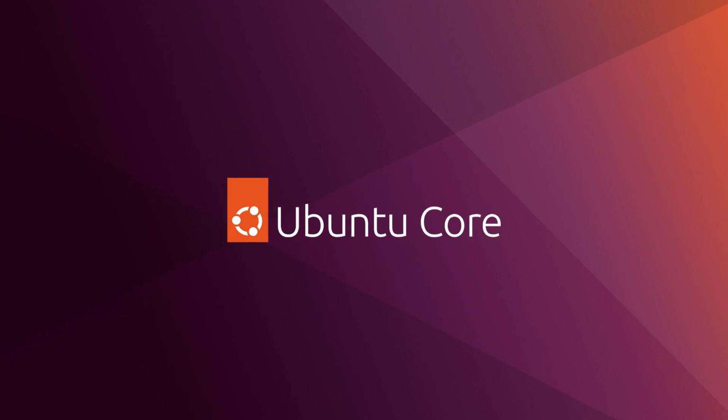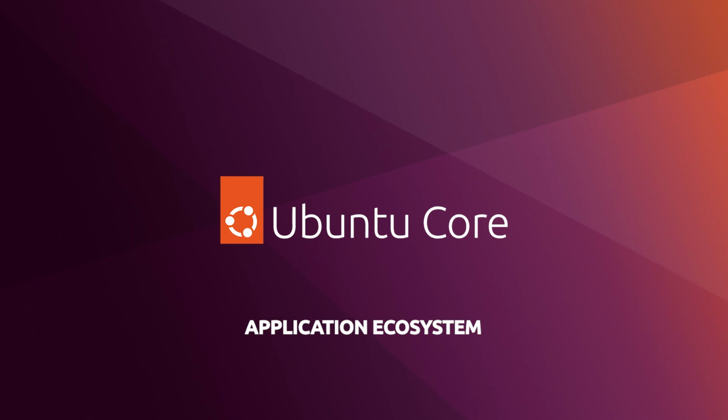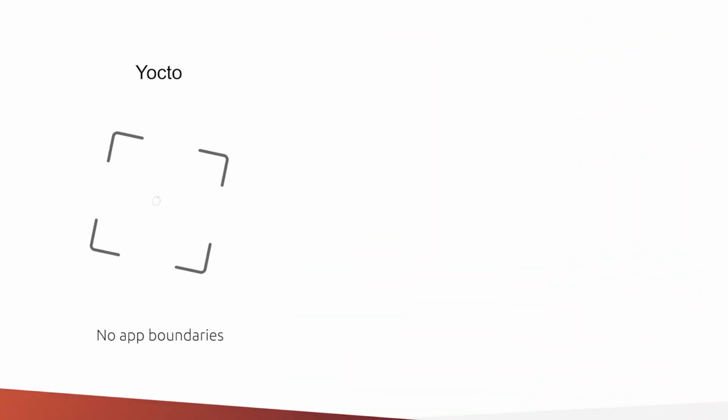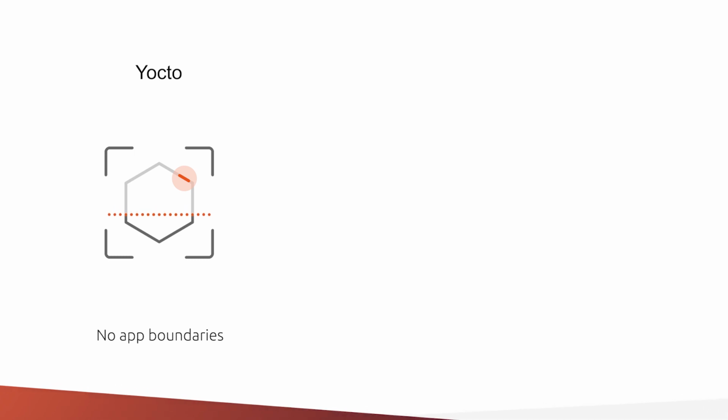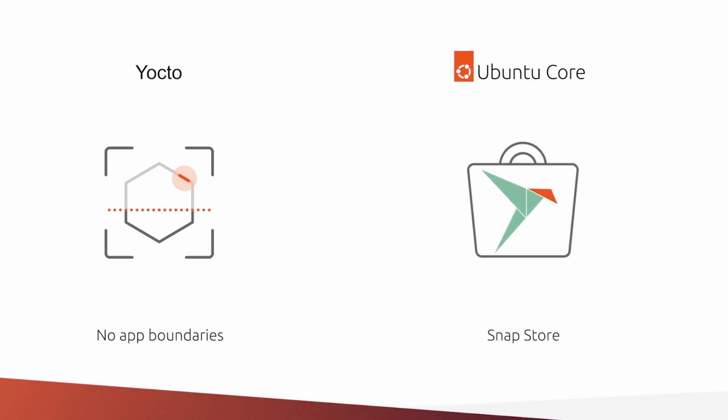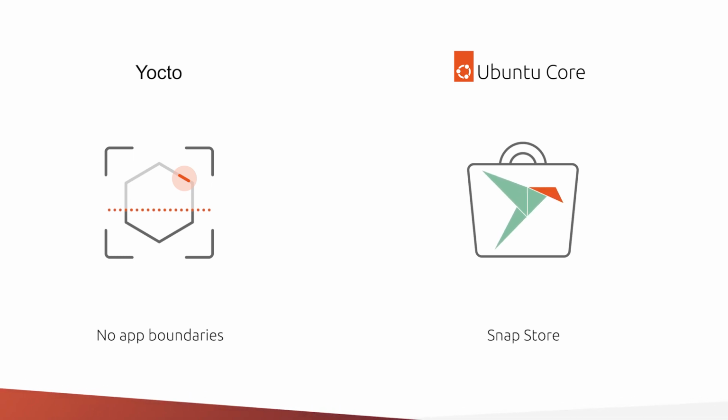The third dimension to look at when choosing the OS of your embedded system is the application ecosystem. Apps are confined with no strict boundaries on Yocto-based devices. Although there is multi-app support, Yocto does not provide an app store, and device manufacturers don't have a direct path toward app monetization. Ubuntu Core, however, is an app-centric operating system.